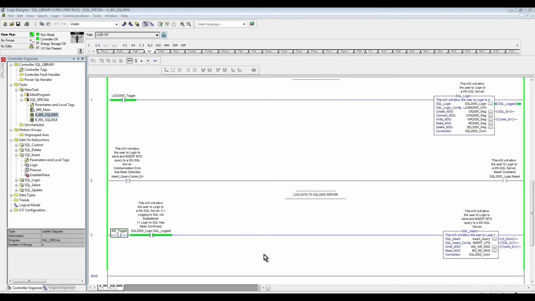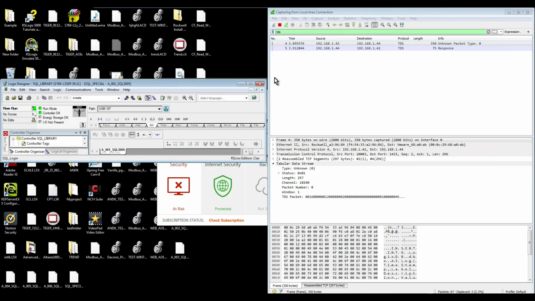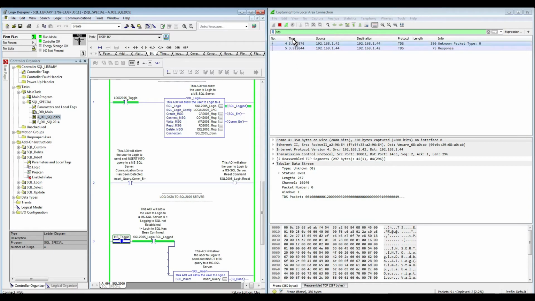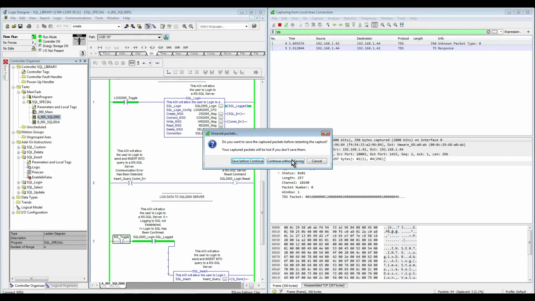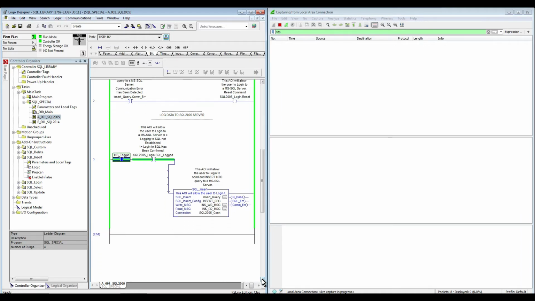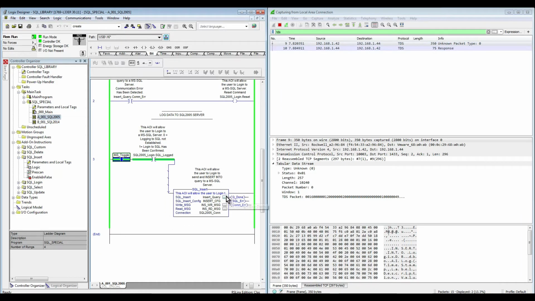Like we're doing for all these videos, we're going to bring up Wireshark at the same time as we toggle that bit, just so we can see things live. So I'm going to toggle my bit here, and there we go, I got the first response.